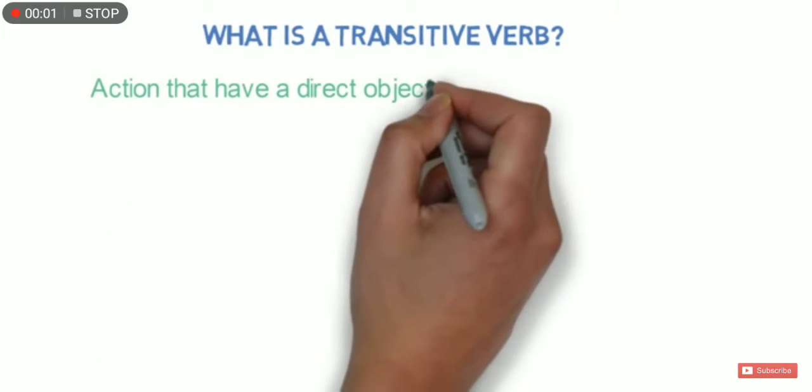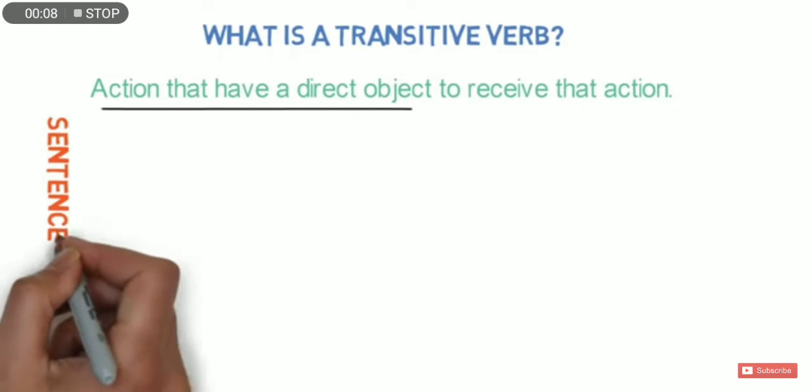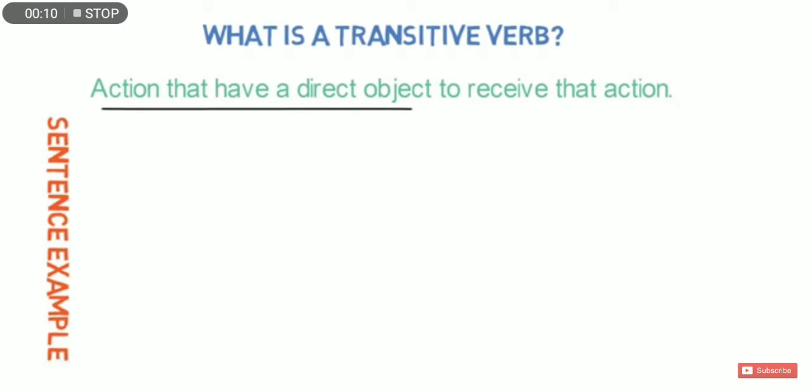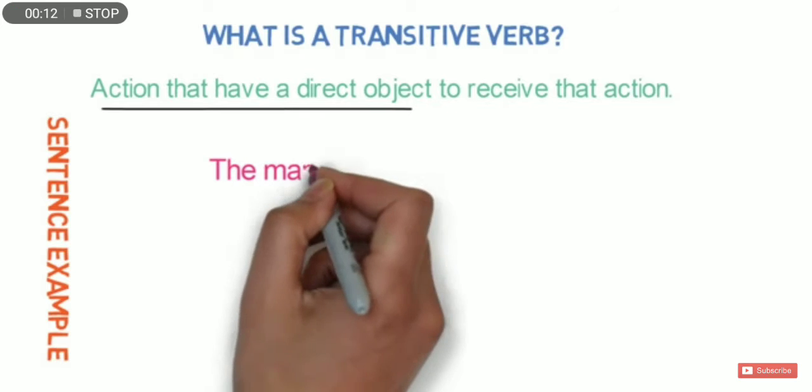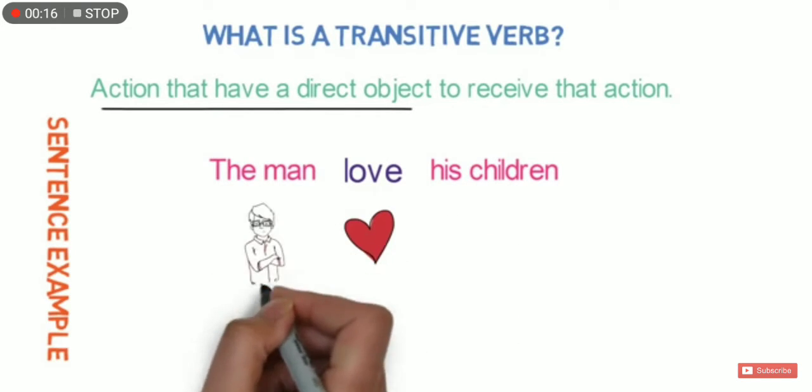So what is a transitive verb? An action that has a direct object to receive the action. The one who receives the action is called the transitive verb. Take an example. The man loves his children.